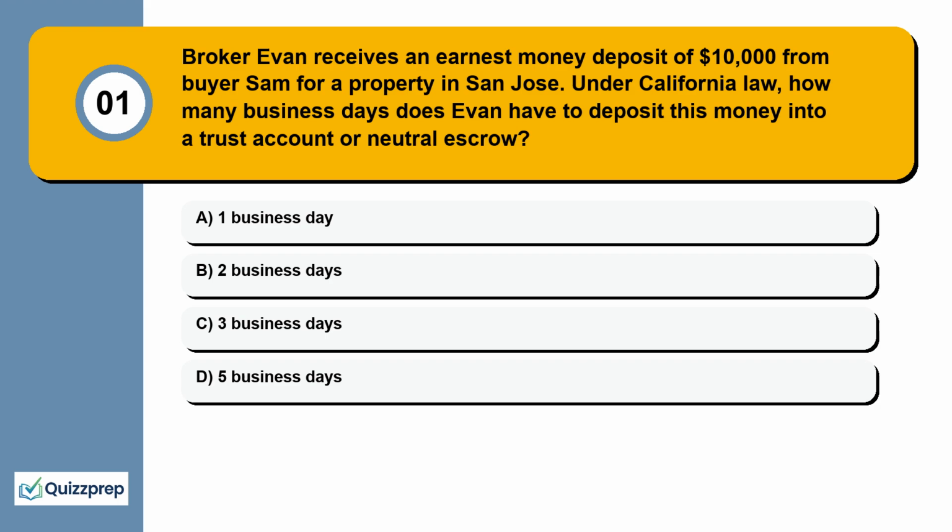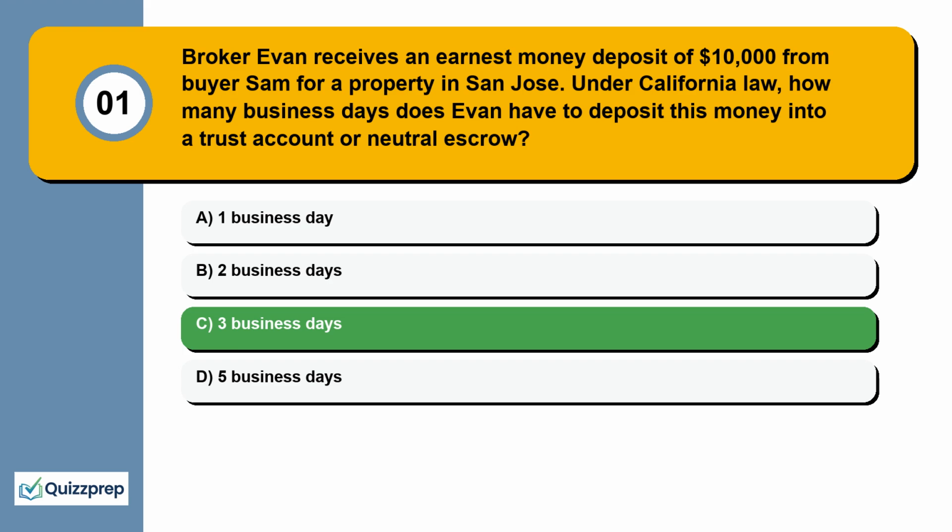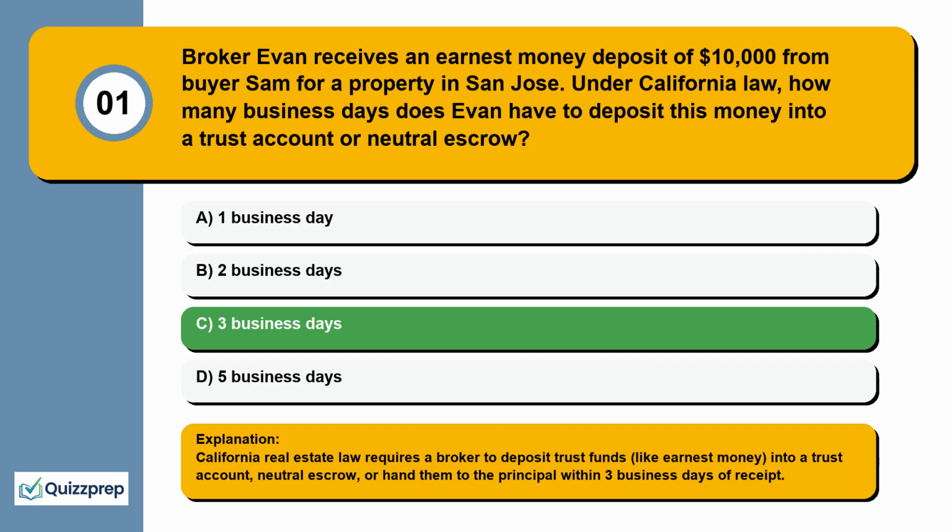Question 1. Broker Evan receives an earnest money deposit of $10,000 from buyer Sam for a property in San Jose. Under California law, how many business days does Evan have to deposit this money into a trust account or neutral escrow? 1 business day, 2 business days, 3 business days, 5 business days. California real estate law requires a broker to deposit trust funds, like earnest money, into a trust account, neutral escrow, or hand them to the principal within 3 business days of receipt.